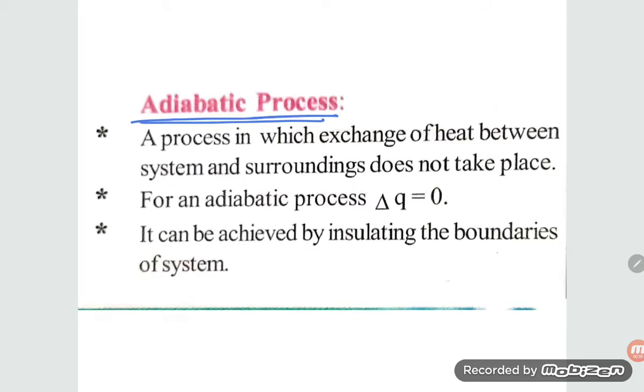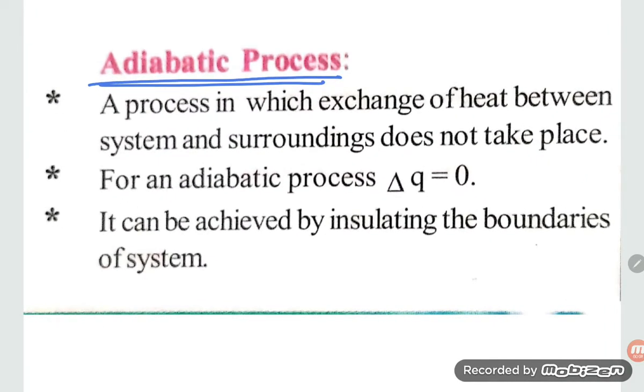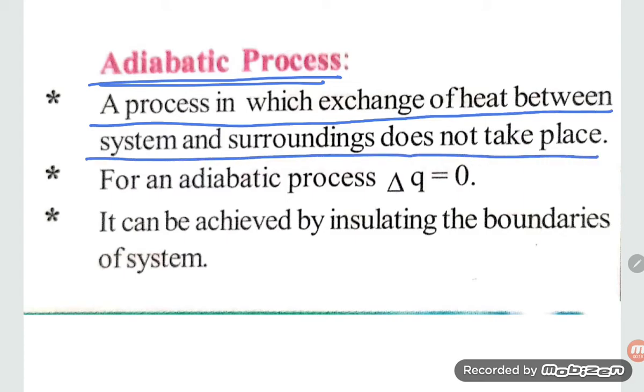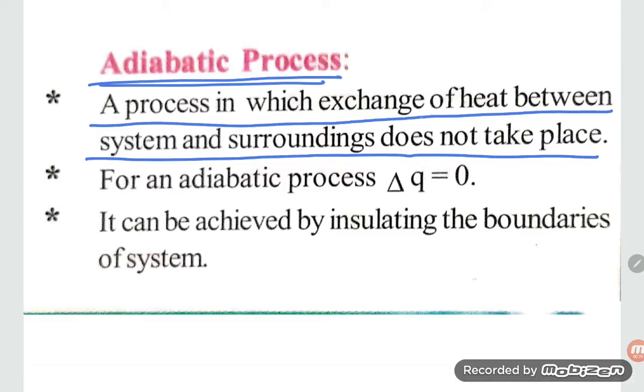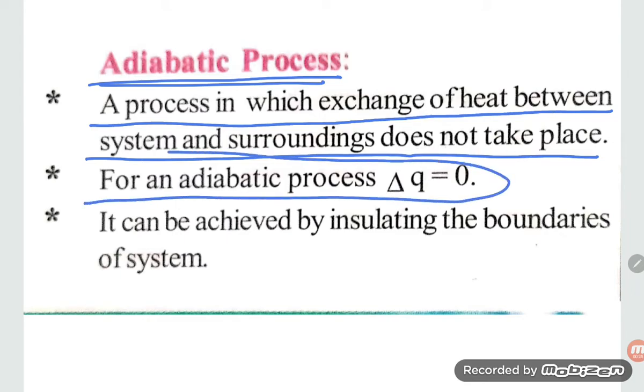What is the meaning of adiabatic process? Adiabatic process means heat transfer will be zero, students. A process in which exchange of heat between system and surrounding does not take place is known as adiabatic process. For adiabatic process, delta Q is equal to 0.